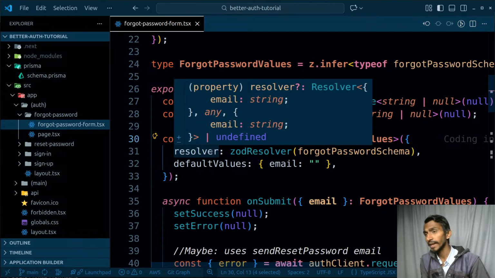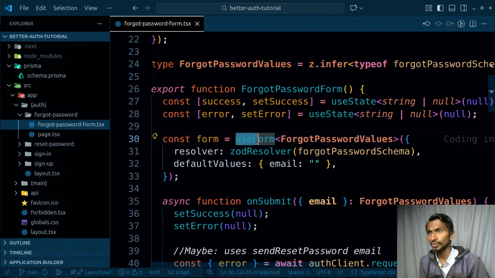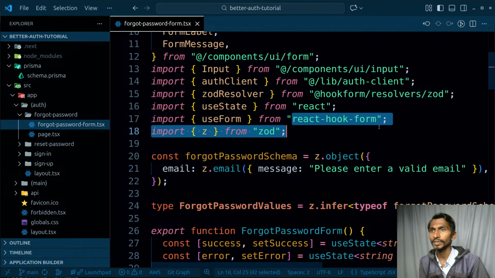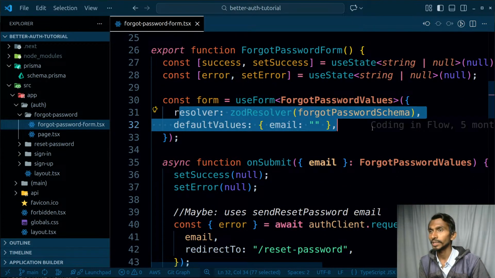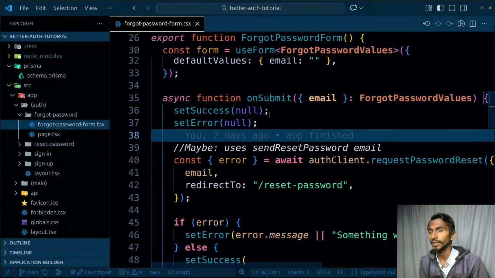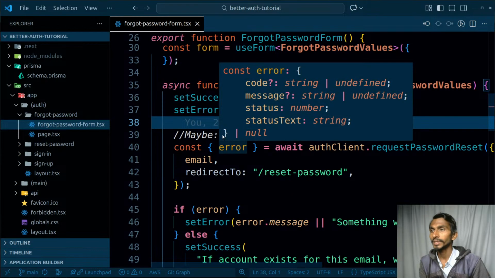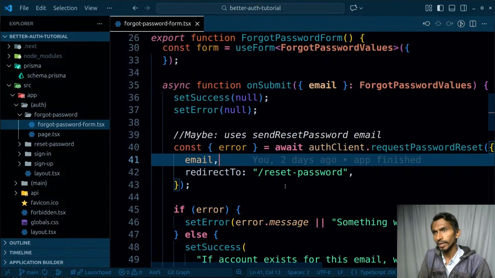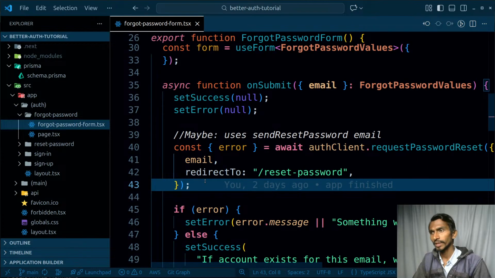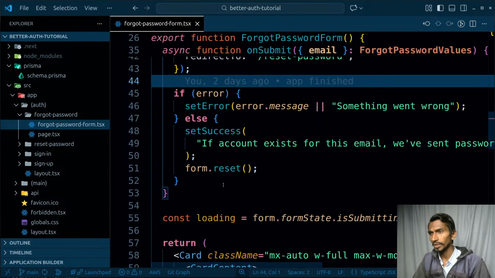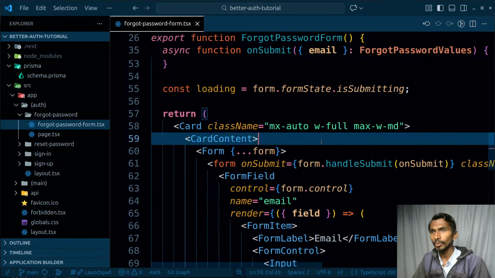I'm using React Hook Form, so I'm getting useForm from there, and default values are gonna be there. Resolver is gonna be there. That's it. And then whenever I'm submitting, at that time, what am I doing over here? Error, await authClient request password reset. Again, these things are gonna be done on my own, so I'm not really worried about them. Mainly, let's talk about the UI.